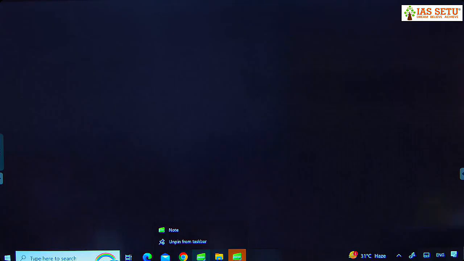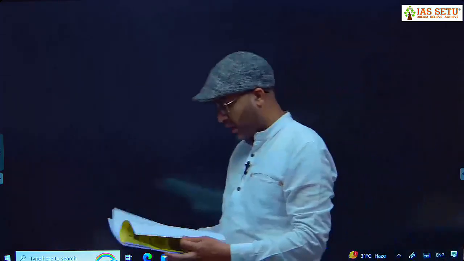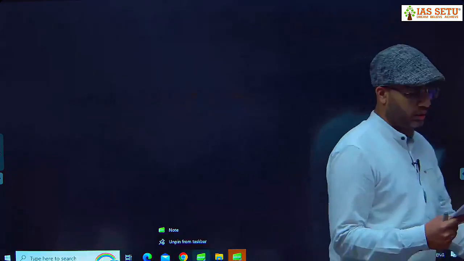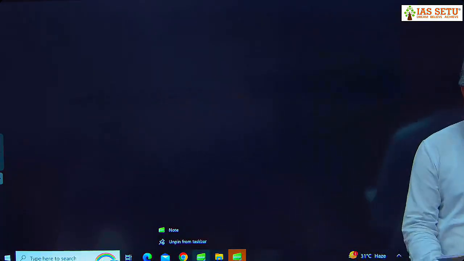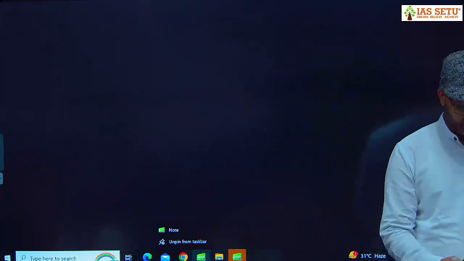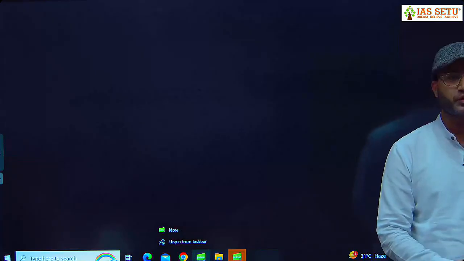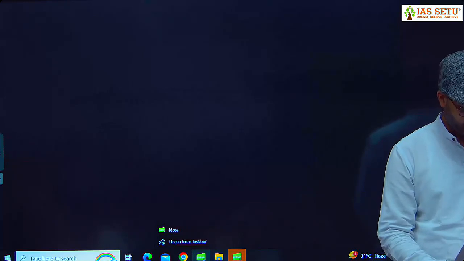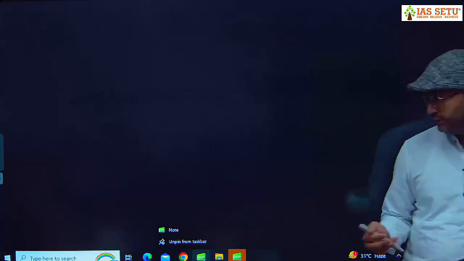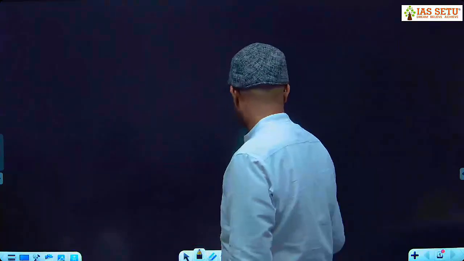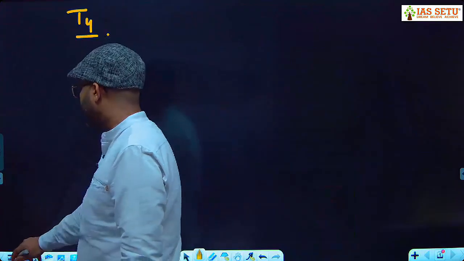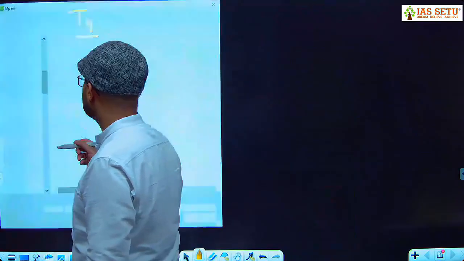Last class we started time speed distance. I have discussed three types. Type 1 is a simple question like a UPSC previous year question. Type 2 is average speed. Type 3 is where there are two types of speed, slow and fast, and a time difference. Okay. Fine. So next is type 4. Type 4 is very easy and a question was asked in UPSC previous year.